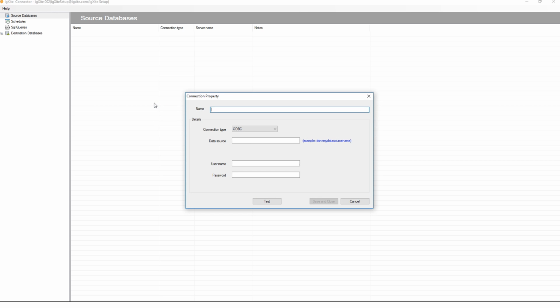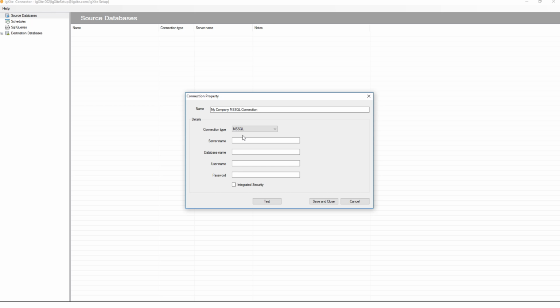The connection property window opens. Give your connection a descriptive name so you can easily identify it in the future. You may eventually have multiple connections. In the Details area, select the connection type MSSQL. Enter the server name and database name.